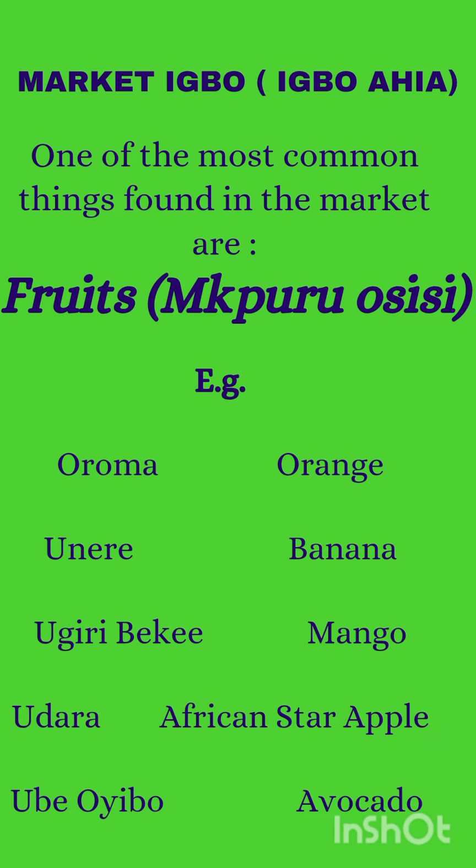Some of the fruits you find in the market are oroma, orange. Unere, banana. Ugiri bekee, mango. Udara, this is the African star apple. Some of you know it as agbalumo. And ube oyibo. This is the avocado pear.